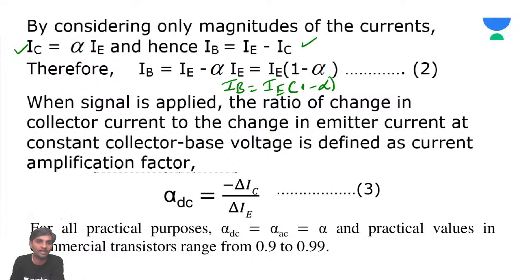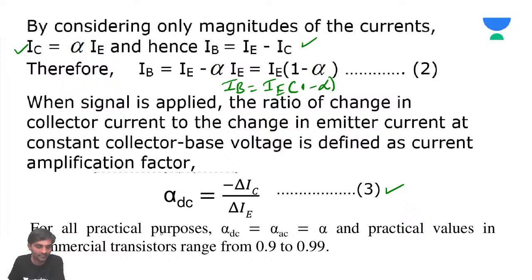When the signal is applied, the ratio of change in collector current to the change in emitter current at constant collector base voltage is defined as the current amplification factor. Current amplification is going to be change in IC by change in IE.